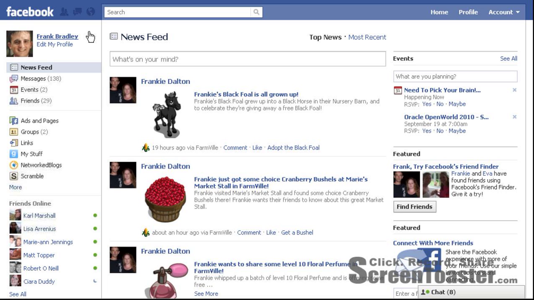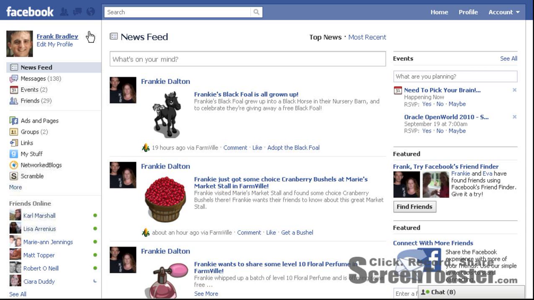And just to give you an example, you can see here on your screen is a friend of mine called Frankie Dalton, and you can see these updates appearing in my own newsfeed from Frankie, which are all about Farmville. Well, I'm not interested, to be honest, in what Frankie is doing in the game of Farmville. I'm certainly interested in seeing the other posts that she's making, but as I said, I don't really want to see what's happening in Farmville. It's kind of polluting my newsfeed because she plays it quite frequently.